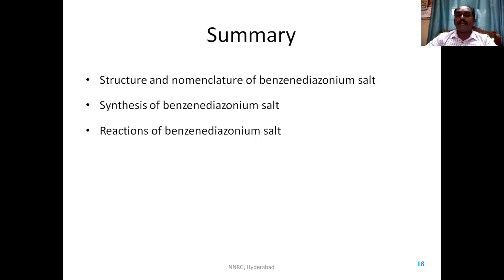This is an intermediate for the synthesis of so many compounds like bromobenzene, iodobenzene, chlorobenzene, phenols, benzenes, azo coupling, and other reactions. We have seen various reactions to give various products. So this benzene diazonium salt acts as an intermediate for various chemical reactions.